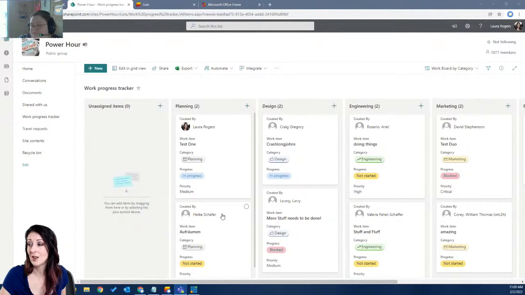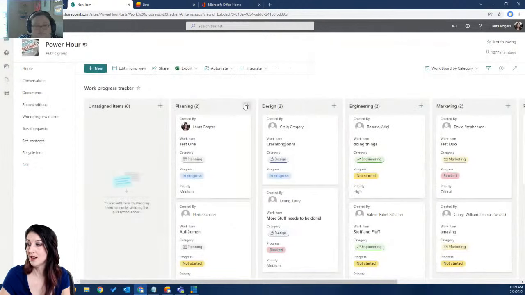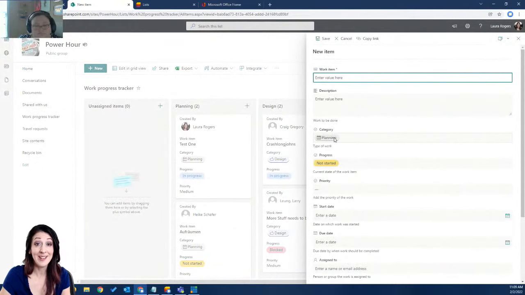Another thing you can do, and you all can add items to this list if you want as you go, is click to add an item directly to a category, and when you do that, it will fill in. Look at that, it's pre-populated data in that list item. See, this says category design, and if I go over here, it says category planning. That's pretty neat. So then I can say new.